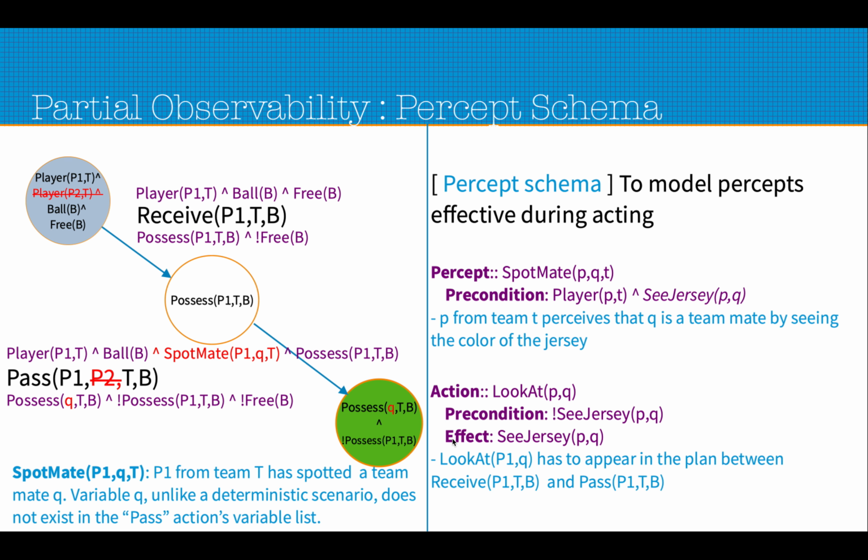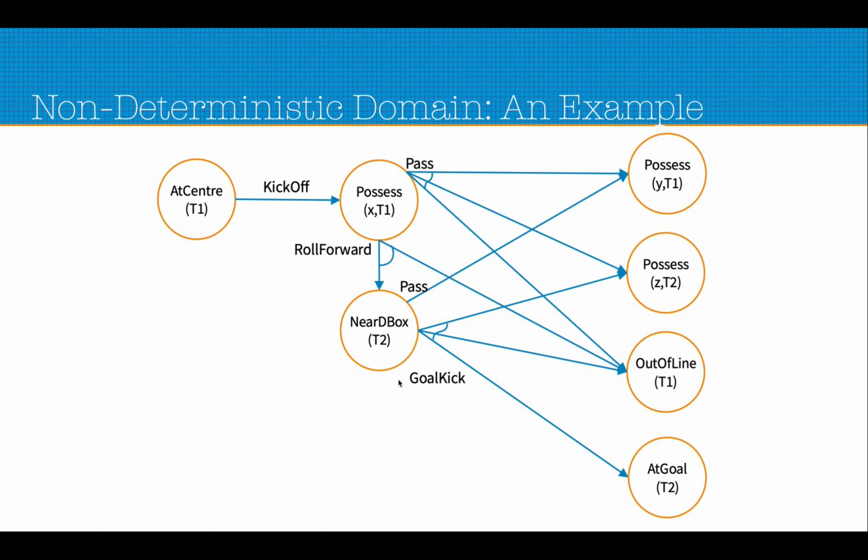So now after partial observability, we'll investigate thoroughly an interesting scenario of non-determinism, where the domain is non-deterministic. When we say the domain is non-deterministic, what we essentially mean is that one action, when applied on a state, can have multiple outcomes, and those multiple outcomes have some non-determinism.